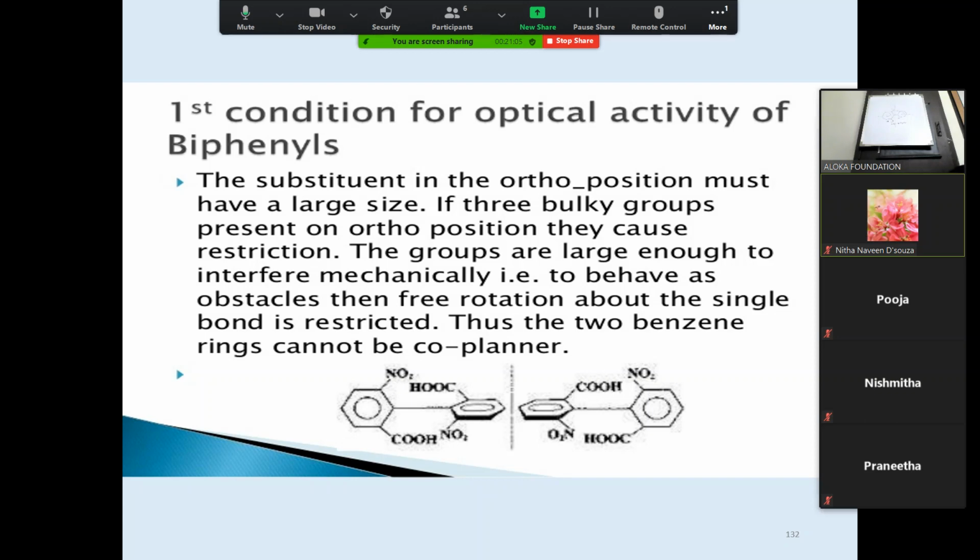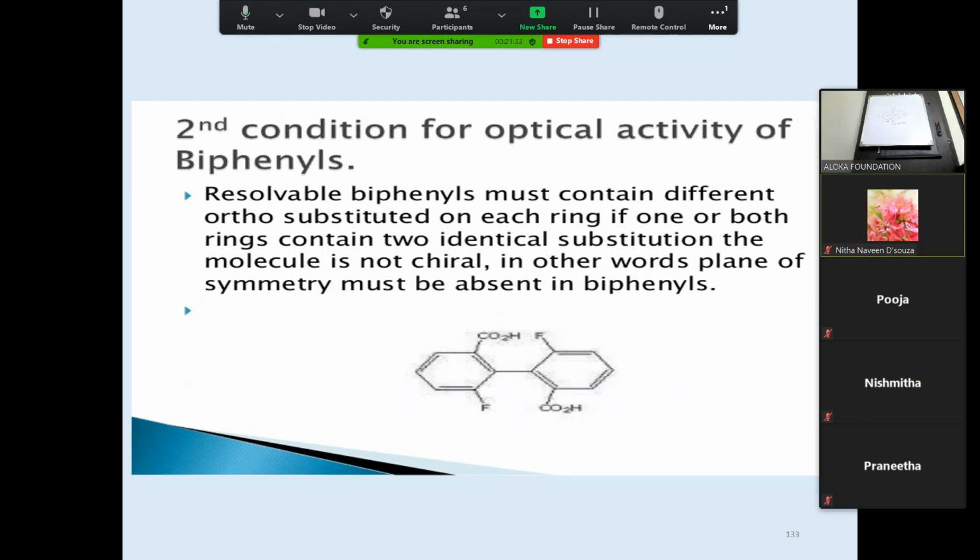Okay, understood this? Restricted rotation. Why? When there is a bulkier group, it will prevent the rotation of your two rings, and that's why they will not be coplanar, they will always be perpendicular to each other. Even in this picture, one is a flat ring and one is a straight ring, so they are perpendicular to each other. This is how you can show the two perpendicular planes. Okay, next.